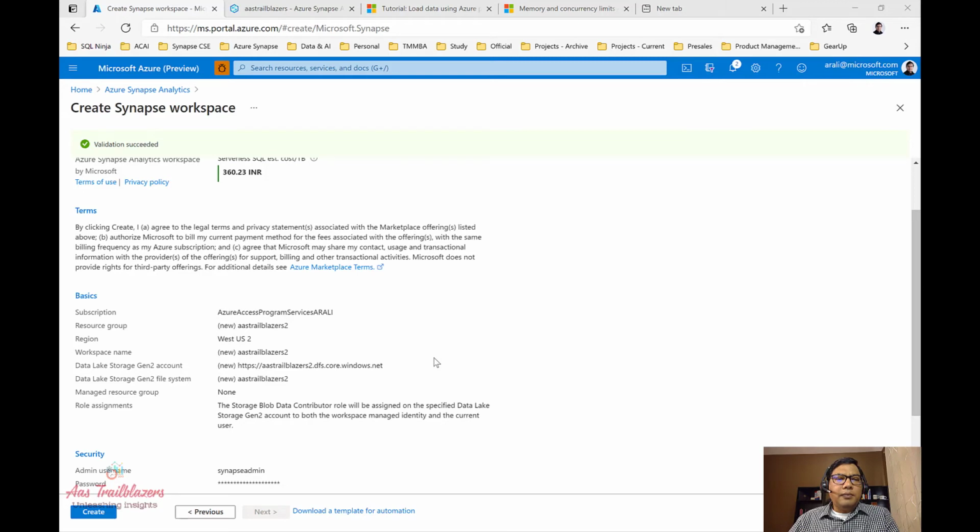At this point I see the validation passed, and I can click on create, and it will take a couple of minutes to create my first Synapse workspace. I have already created a workspace, so I'll not create it again, but this is a place where you'll get started with the workspace.